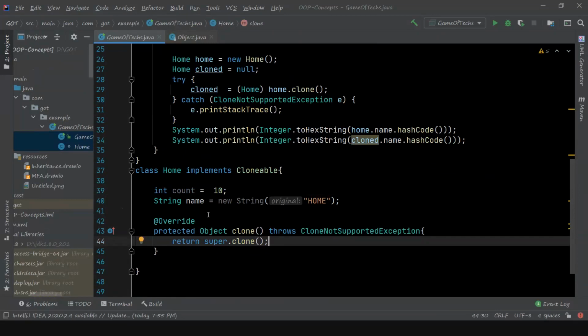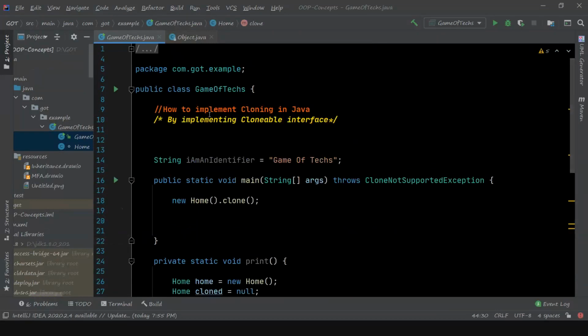Instead, their reference address will be duplicated. So if we want to duplicate the whole reference object inside a class, then we need to go for deep cloning, which we will discuss later in another video. So having said that, let's move to the next question.